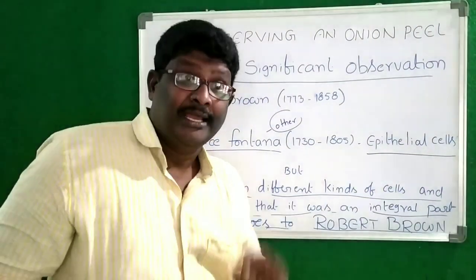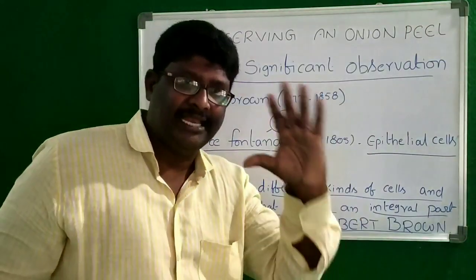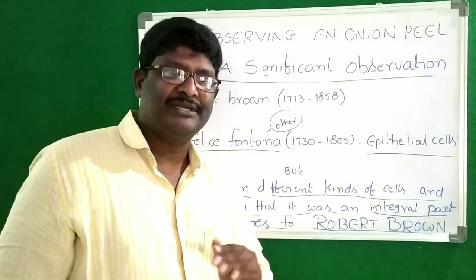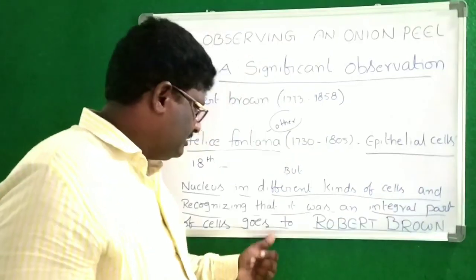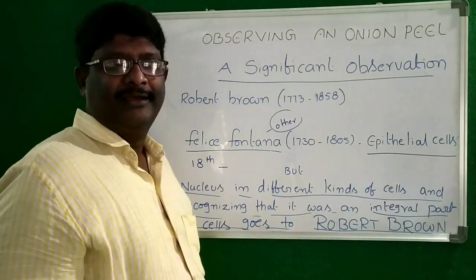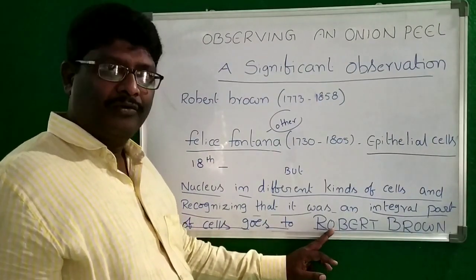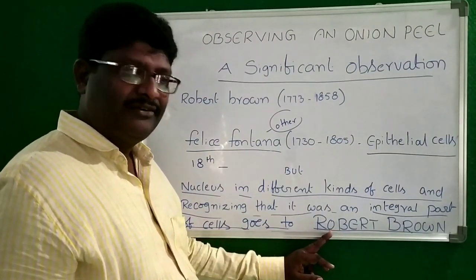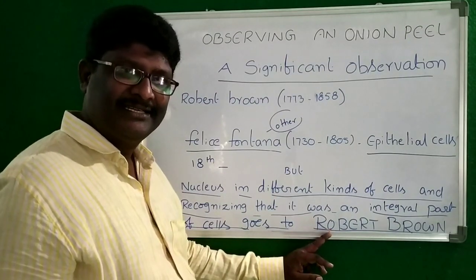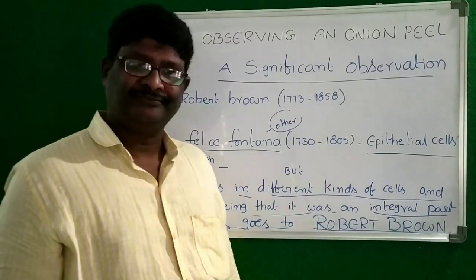Not only that, it is the integral part of the cell. This information was given by Robert Brown. So that's the result: Robert Brown is the first scientist who explained about the nucleus.